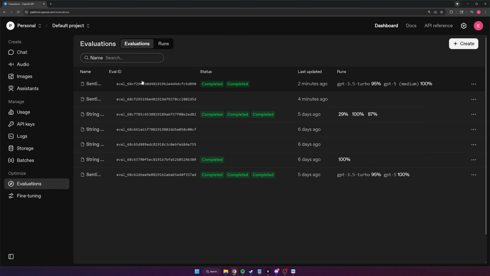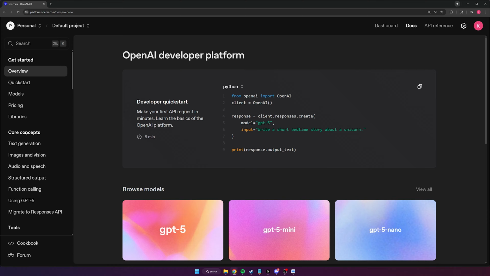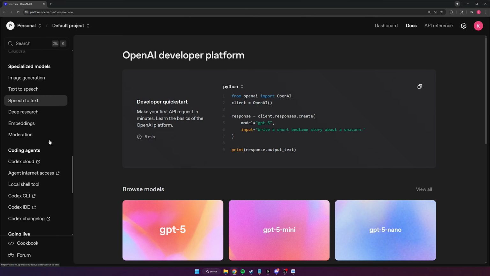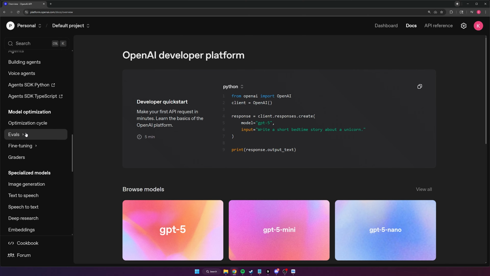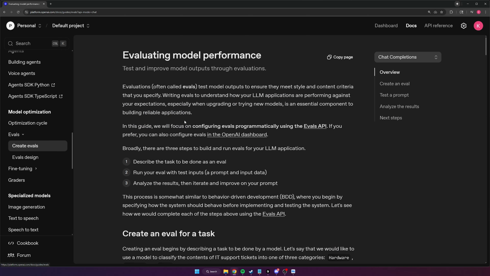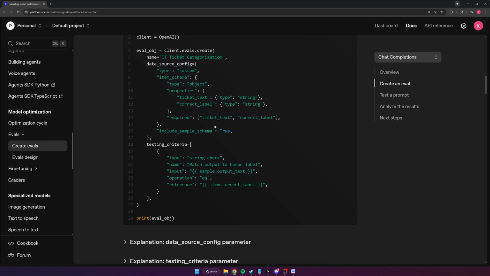Okay, so now that you have a feel for how to create and run evaluations on the UI on the website, now let's go through how to do it programmatically. So the first thing that I'm going to do is go back to the documentation. I just want to show this again, emphasize that it's very important, you need to follow this rather than just following my video. So this tells you how to create it programmatically.